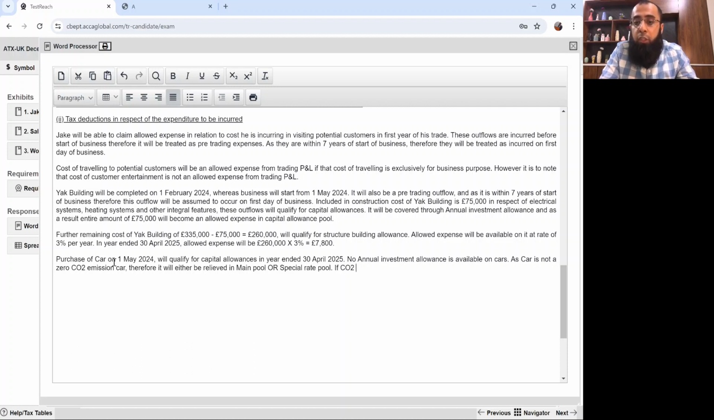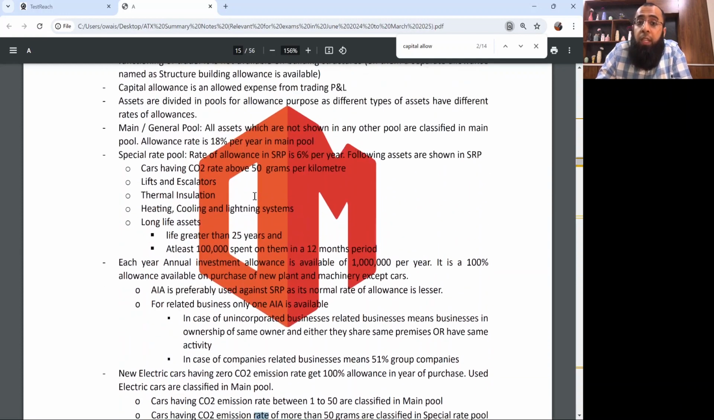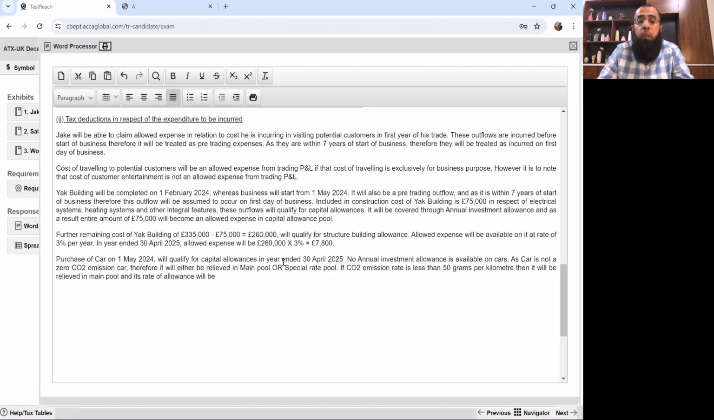If CO2 emission rate is less than 50 grams per kilometer, then it will be relieved in main pool. I hope that you remember all of these rules. See, if you don't remember anything, you can just go to the tax rate sheet and look at the rules. If it's between 1 and 50 grams, it's main pool. Otherwise, it's a special rate pool. Okay. If you go to main pool, you have a rate of allowance of 18%. In special rate pool, your rate of allowance is 6%. So in main pool, the rate of allowance will be 18% per year.